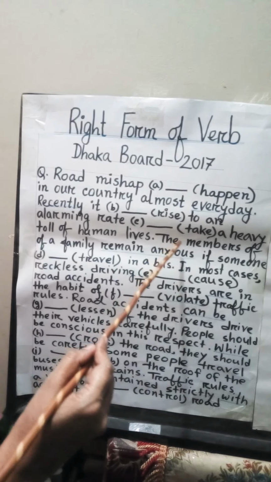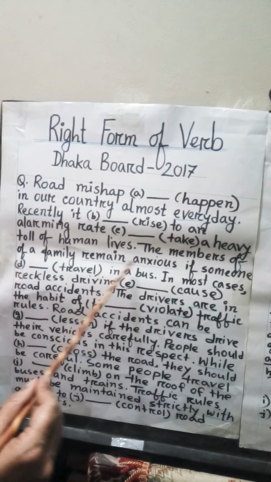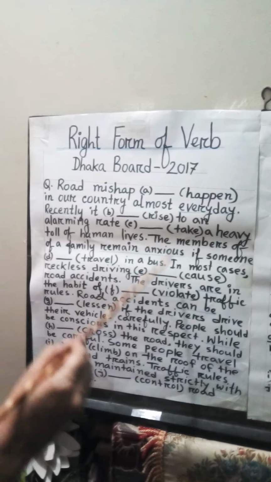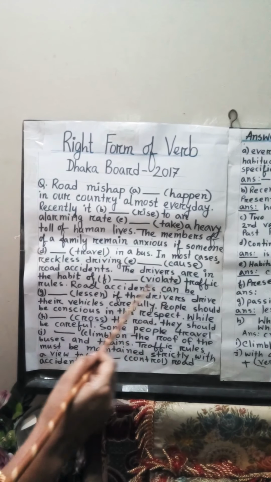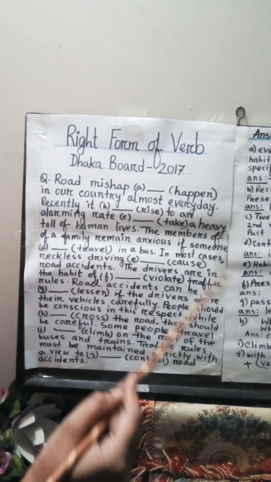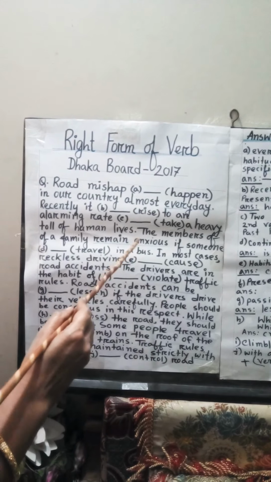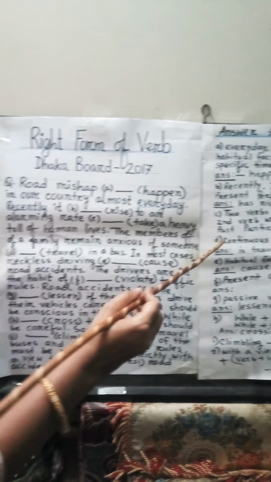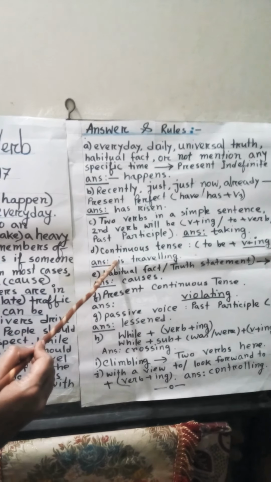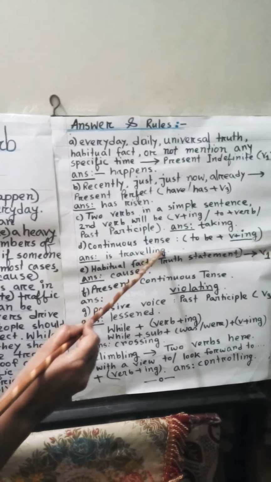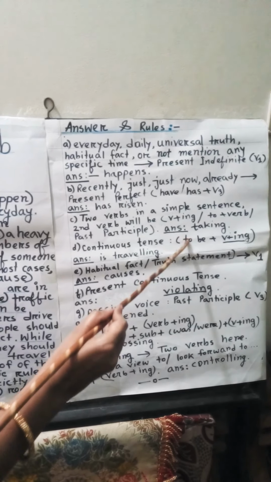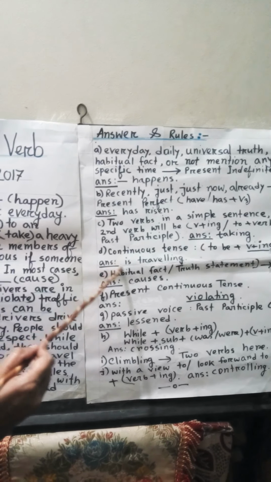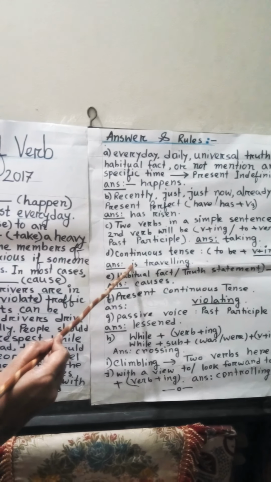In the third sentence, the member of a family remain anxious if someone travel in a bus. It is a continuous process. When a member is traveling in a bus, at that time our family members will be anxious, and the verb will be traveling. And here we will use is because in a continuous tense we need to add a to be verb: am, is or are. Here third person singular number, that's why we will use here is traveling.